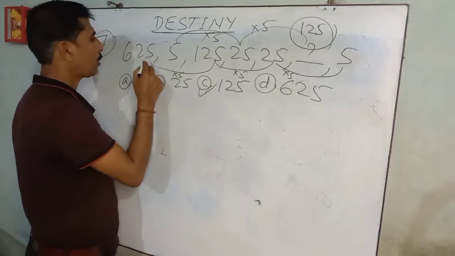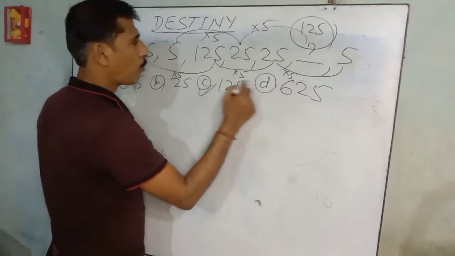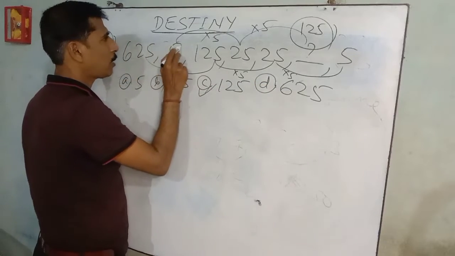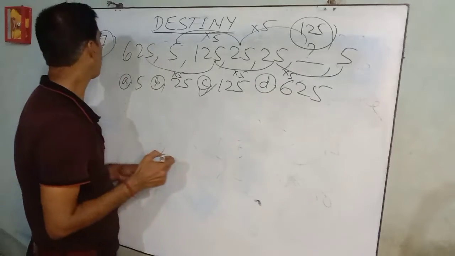125. It is right to left into 5, but this series is left to right into 5. The answer is 125.